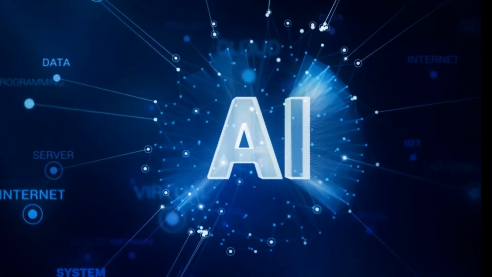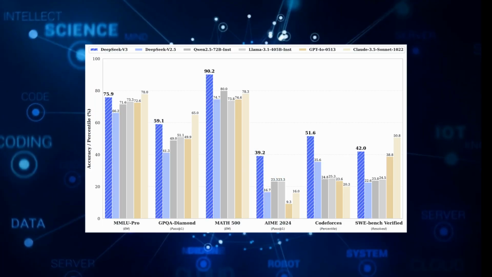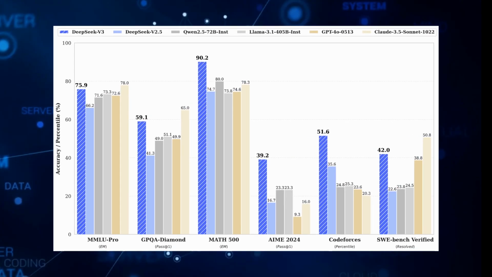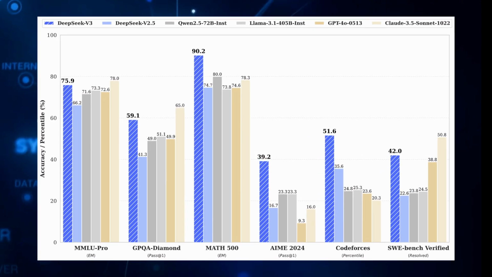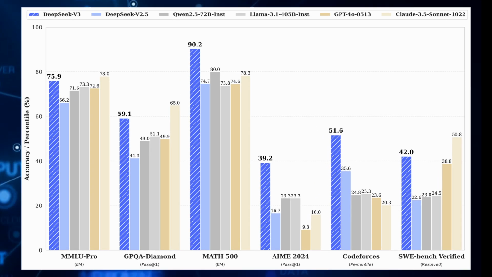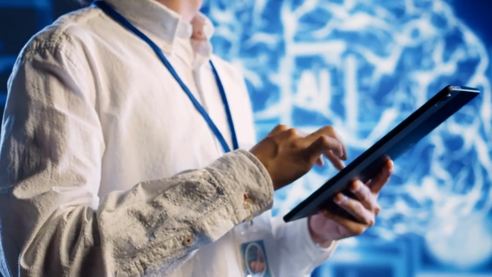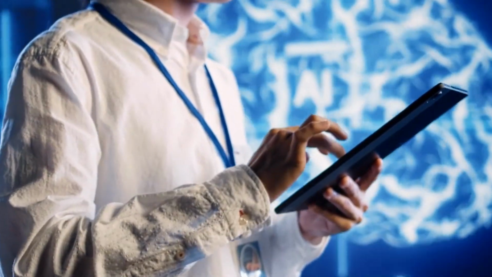And it's not just fast, it's really smart too. In tests, it's doing better than many expensive AI services. It's great at speaking different languages, solving tough math problems, and writing computer code. Even the experts who work with AI every day are amazed by what it can do.